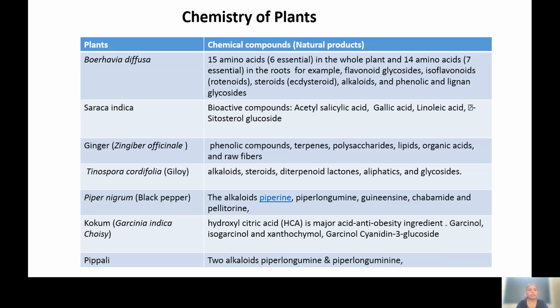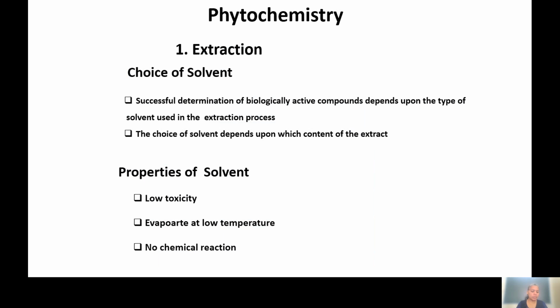If you observe this slide carefully, the chemical compounds present in the selected plants are alkaloids, some steroids, phenolic compounds and essential amino acids. We have chosen these plants because they have medicinal uses, and the medicinal uses are due to these chemical compounds which are present in the plants. Here is the list of plants along with the chemical compounds. As all these chemical compounds are there, they should be extracted from the plant material for medicinal use.